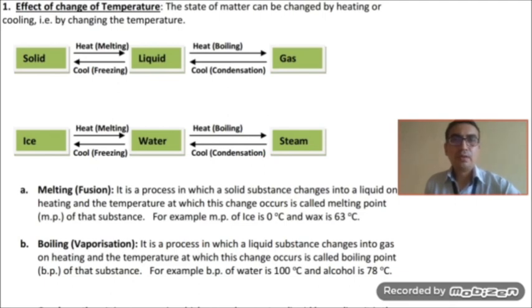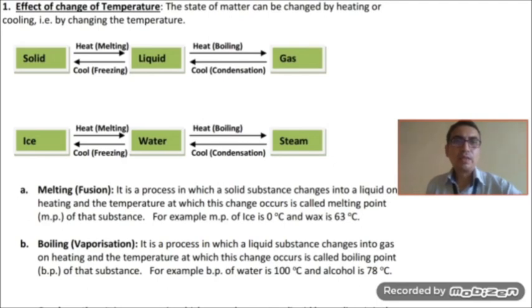Water in the form of ice as solid. When we supply heat to ice, it melts and changes into liquid form, which is water. When we heat water, it boils and changes into gaseous form, which is steam. Now, when we take out the heat from steam or cool it, it changes into water again. The process is called condensation. And when water is cooled down, it changes into solid form, ice. So this is how water is changed into all three states.